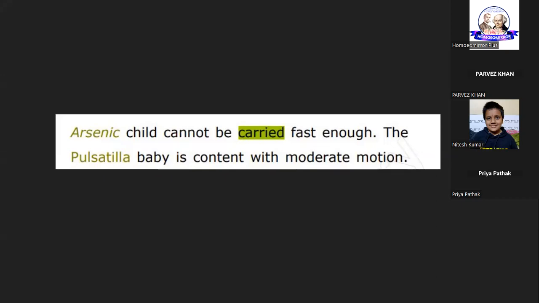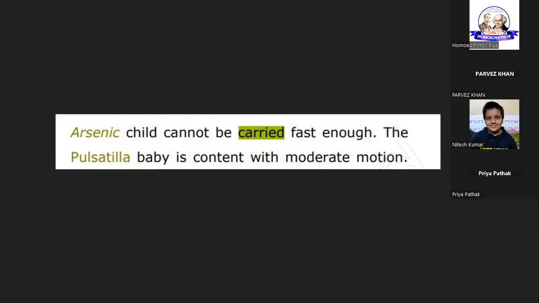So see, friends, whatever is given in the repertory, for all those things there is a direct index in the Materia Medica. Repertory is nothing but an index to the Materia Medica. So all the information in the Materia Medica has to be there in the repertory as well, and that is exactly what these statements confirm. The rubric carried used here is for physical carrying. It doesn't have any metaphorical meaning.